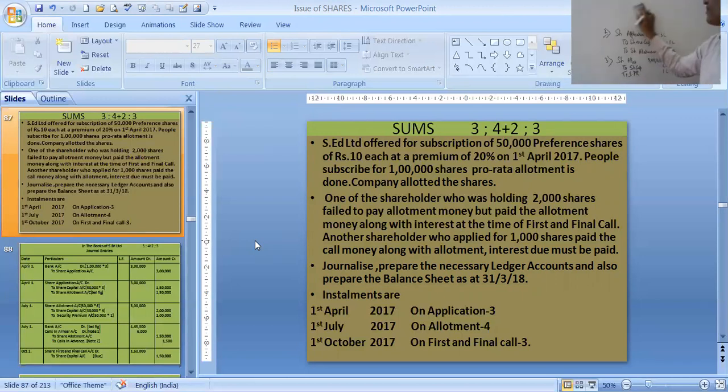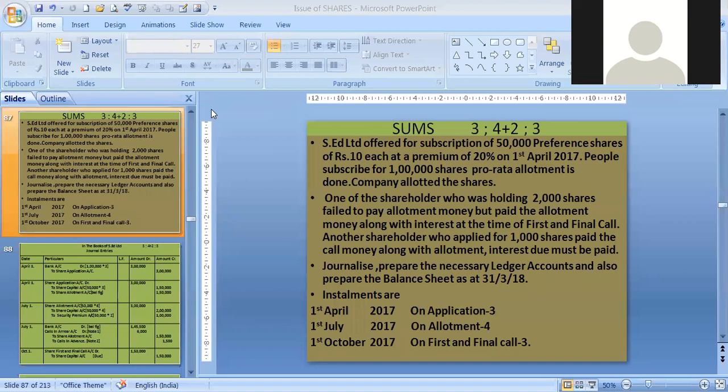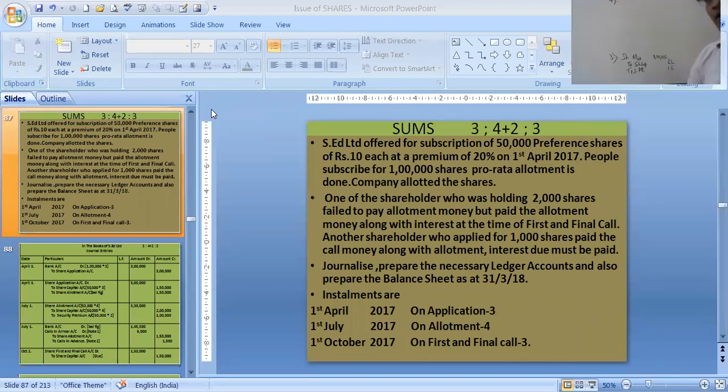The fourth entry is the money which you receive in allotment. Now this is the most important entry, my dear. Most important entry when we receive the money. See, share allotment we have received 1,50,000, but due is 3 lakhs. Now, when we receive the money, the fourth entry will be, bank account debit. How much do we receive?